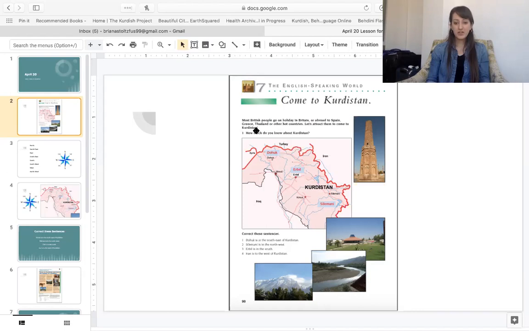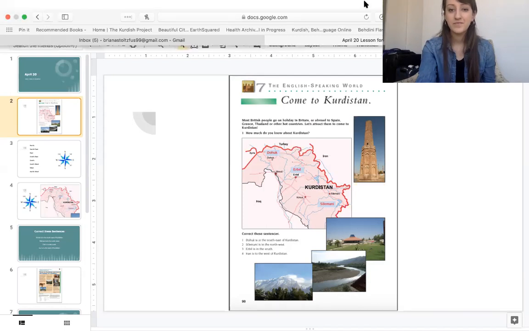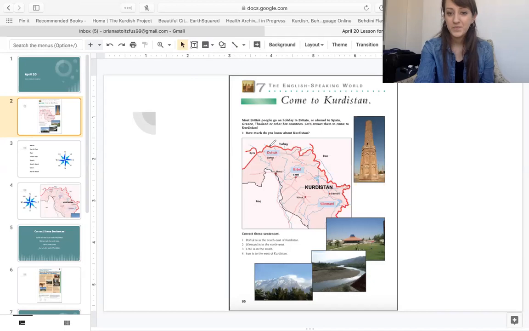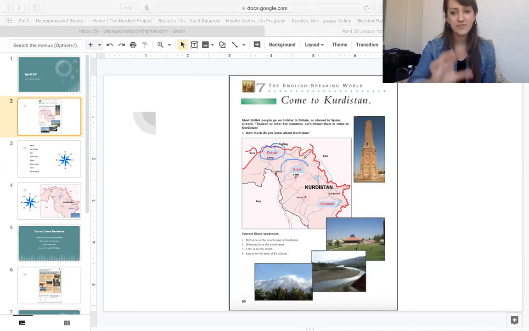This is a map of Kurdistan. Point to Dahuk. This is Dahuk. Point to Erbil. This is Erbil. I know you call it different in Kurdish, but in English we call it Erbil. And then point to Silmani. It's right here. These are pictures of the different cities. I don't know which is for which city.